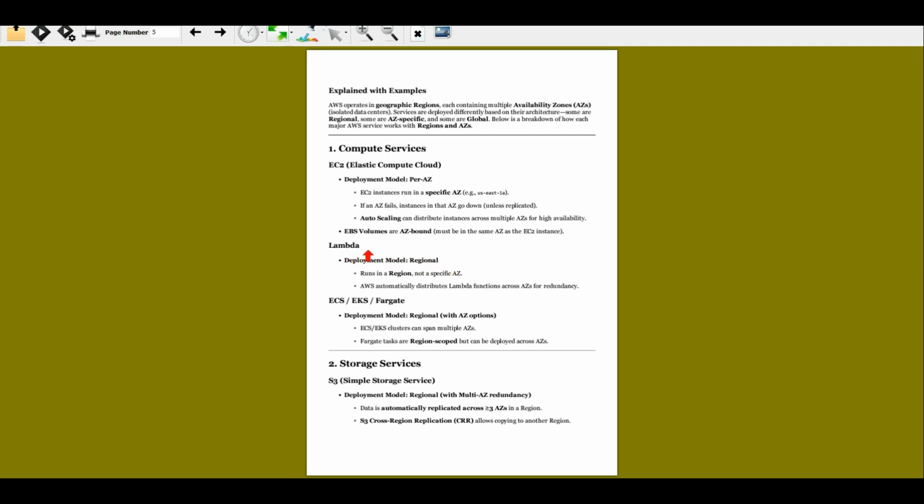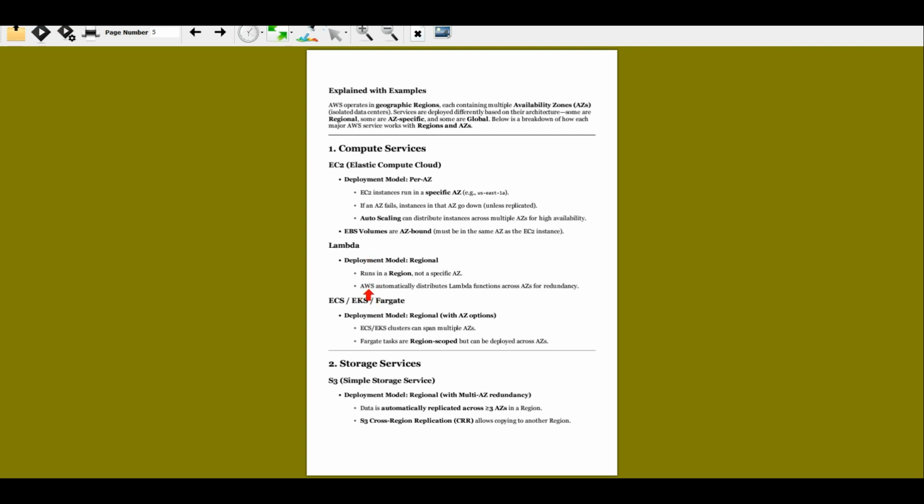When you're creating a Lambda, it will go to a certain region, and it runs in a region, not a specific availability zone. So you need to understand it's regional. You can't put it into a particular availability zone, right?